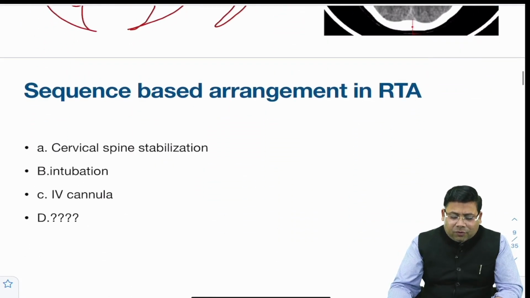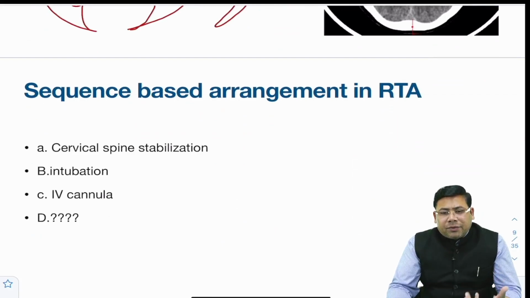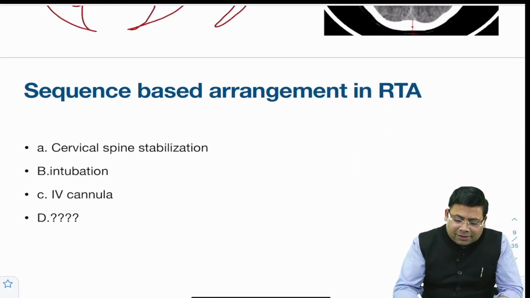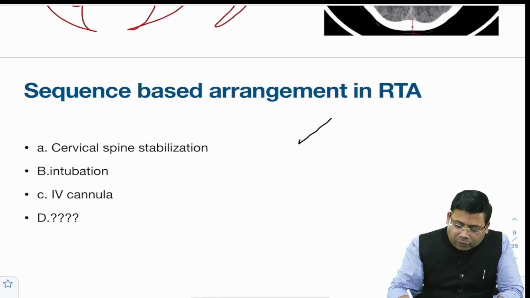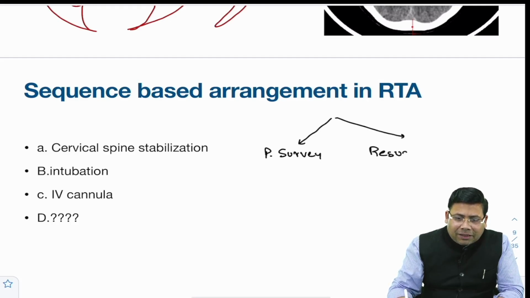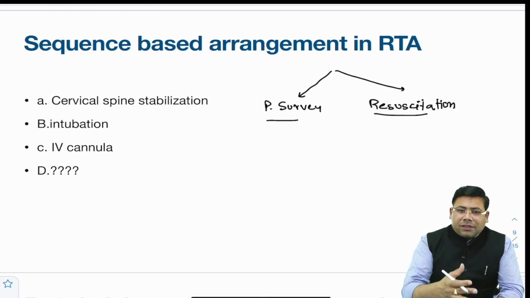Next, there was a sequence based arrangement in the RTA. This is again a recall based question. Again, it's a controversy. Why? Because try to understand, the primary survey and the resuscitation are done simultaneously. So here, this is the sequence.